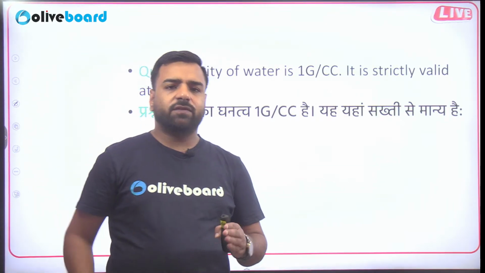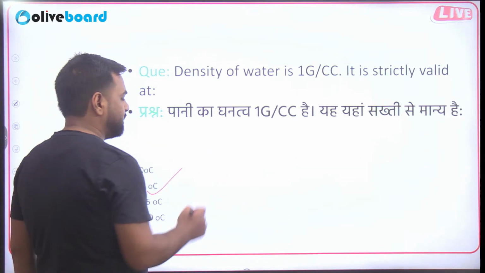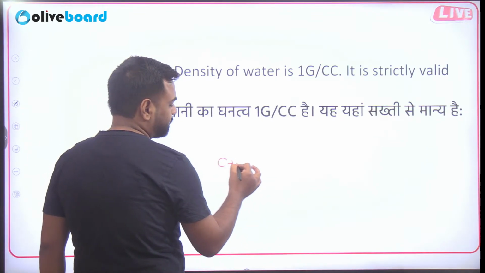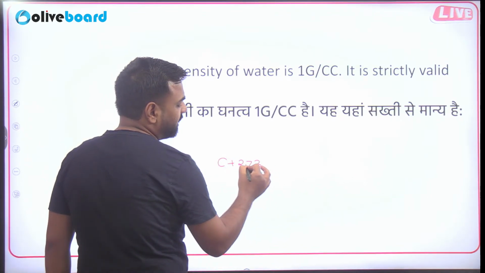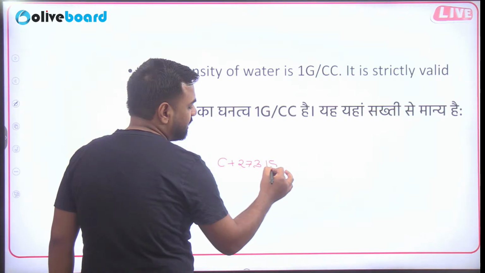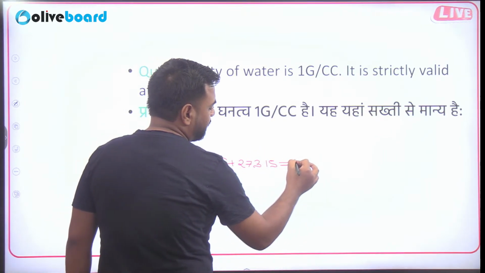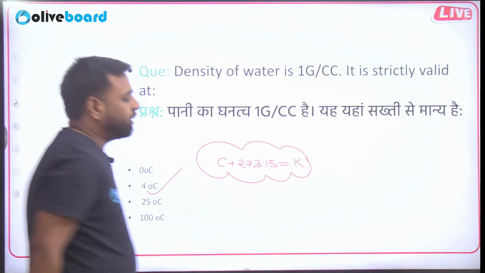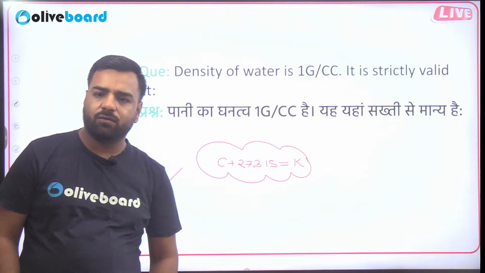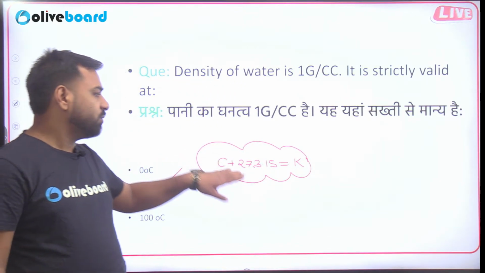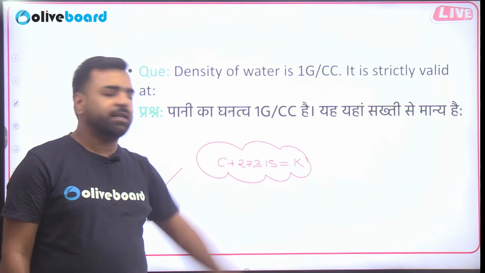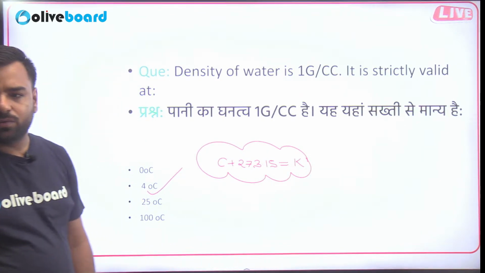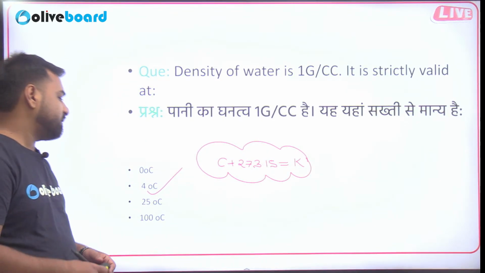So not only this, we need to go into some detailed analysis. If I just add up 273, or exactly 273.15, with the degree centigrade, it will give me the value in Kelvin. So in order to calculate the value of Kelvin, you can just add 273.15 to the degree centigrade and it is going to give you the value in Kelvin. So yep, that's 4 degrees centigrade.